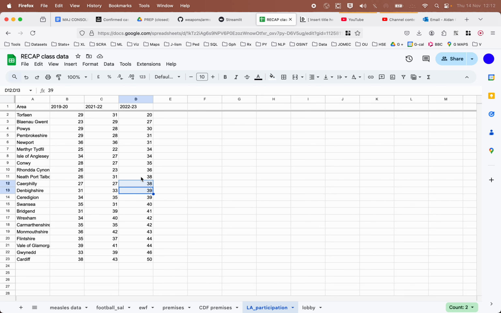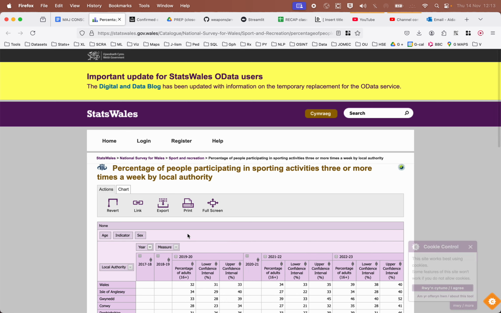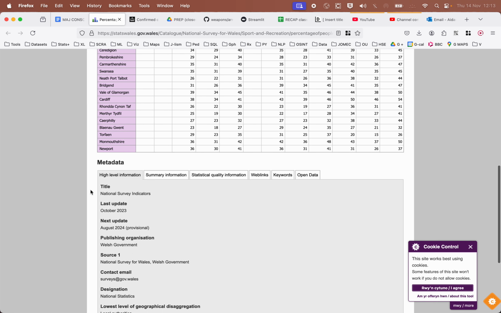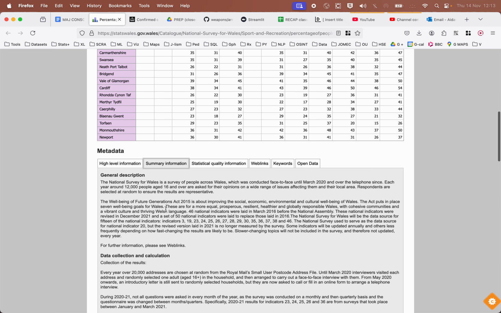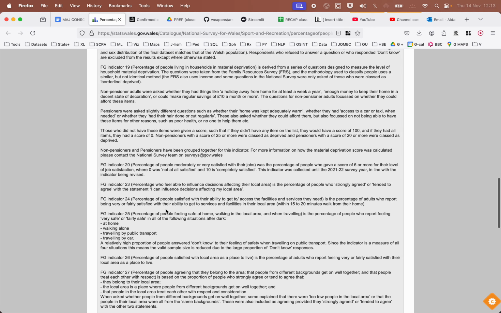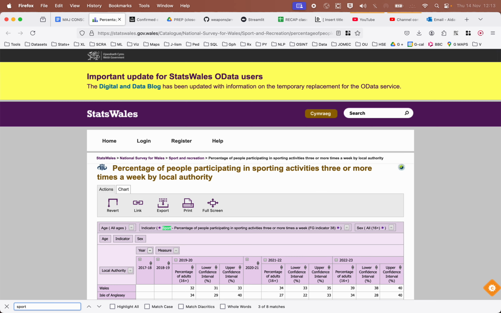Okay, what was the sample size used in the survey that collected this data? What was the geographic spread of the sample? There we just need to go to the source that's been given, which is here on Stats Wales, and there should be a section here all about the details of where this information comes from, the survey. So every year they get a bunch of people, they visit people, so you can read through that and find it. I think it covers all of Wales, and if you do Control F for sport,